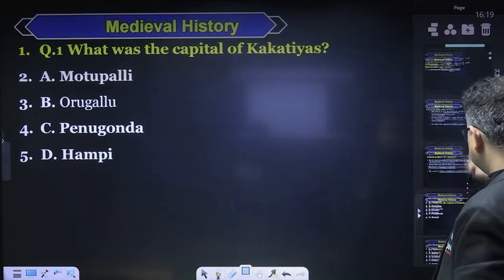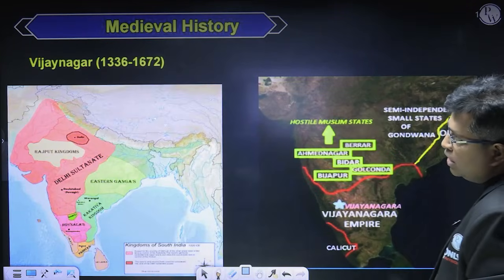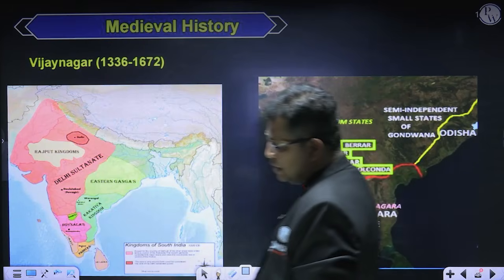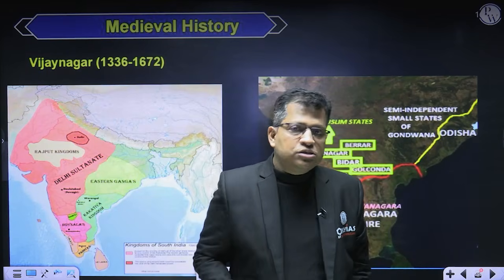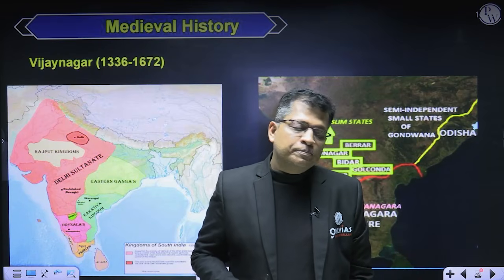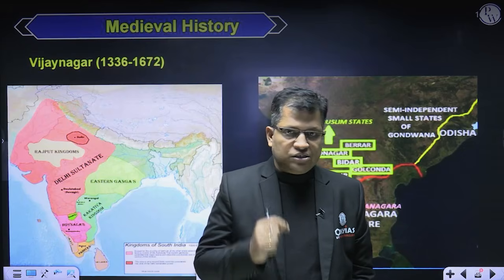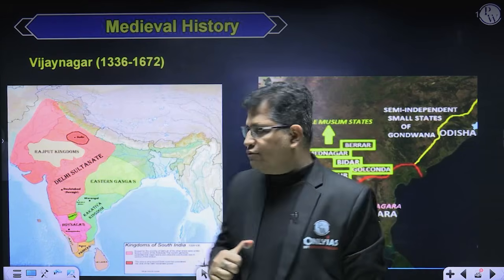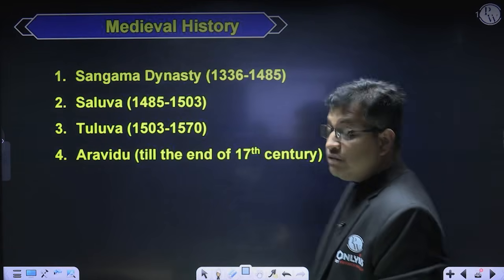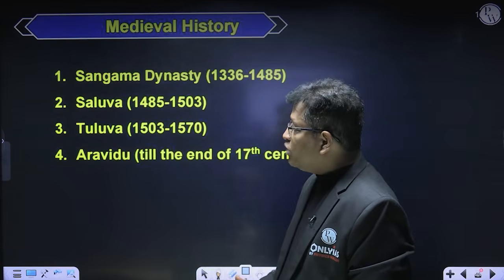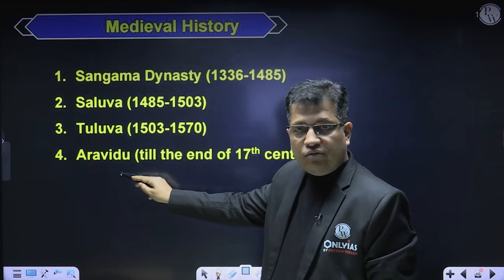So I'm taking you to some other discussions. Now coming to the Vijayanagar Empire, right? You can recall well, during the time of Muhammad bin Tughlaq, the two brothers, Harihar and Bukka, had established the Vijayanagar Empire in 1336, right? In this Vijayanagar Empire, there were four dynasties that ruled one after another, in sequence: the Sangam Dynasty, then the Saluva Dynasty, then the Tuluva Dynasty, and then the Aravidu Dynasty.